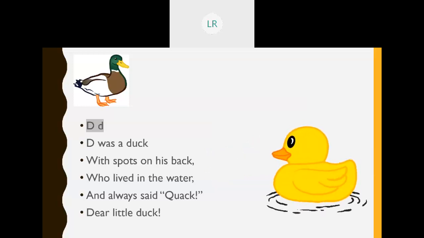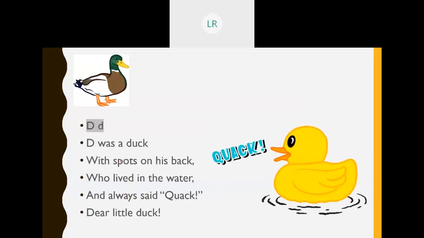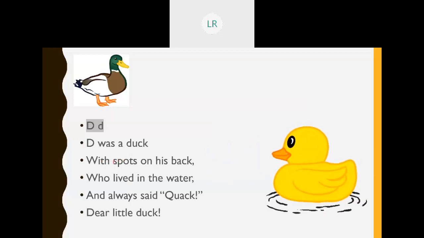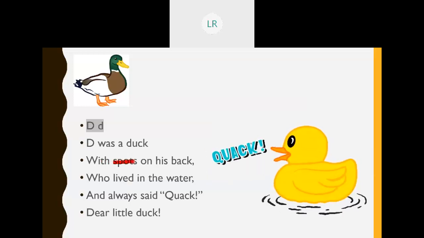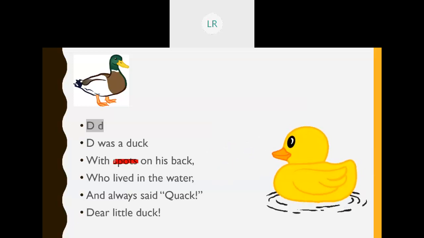What the poet is telling here, D was a duck. And what do you mean by spots? Spots means dots. Okay, some dots will be there on the back of the duck. Small dot, that is called spot. Okay, I'll highlight the word, you just listen. Spots means here dots.